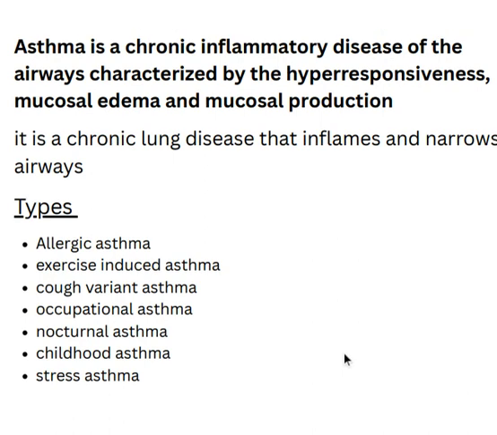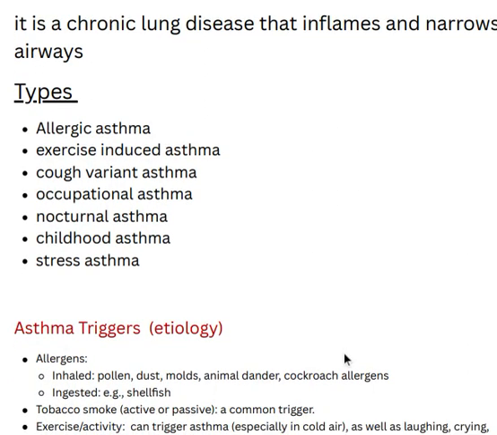There are a lot of types of asthma, like allergic asthma. This is caused due to the inhalation of allergens like dust, pollens, etc. Exercise induced asthma is the condition which is due to exercise, and cough variant asthma. Next one, occupational asthma.